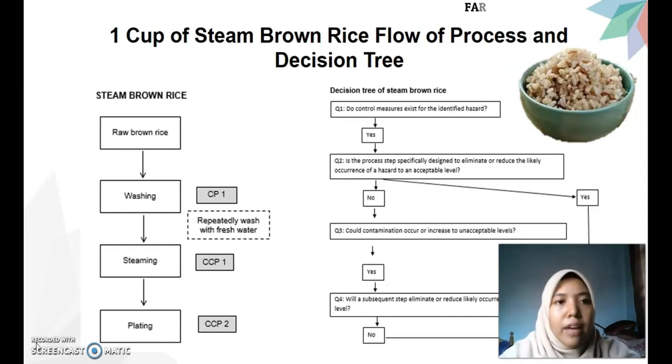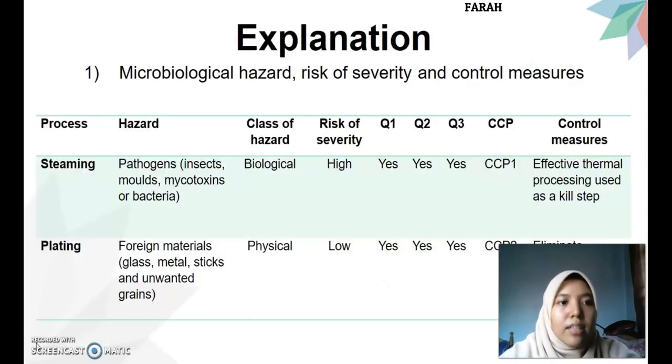For the first one, we will have 1 cup of steamed brown rice. The process starts from the raw brown rice, undergoes washing, which is control point number 1, and the next step is steaming, which is CCP1, and the last step is plating, which is CCP2. Besides the brown rice process, we have the decision tree.